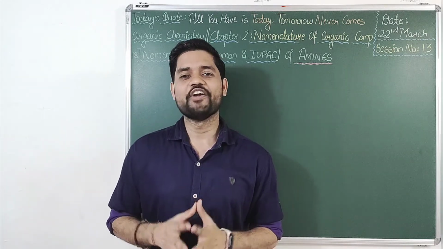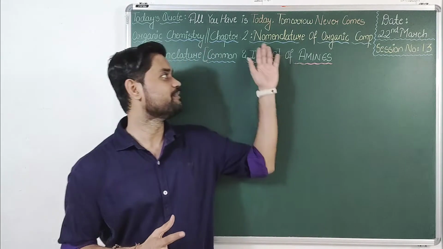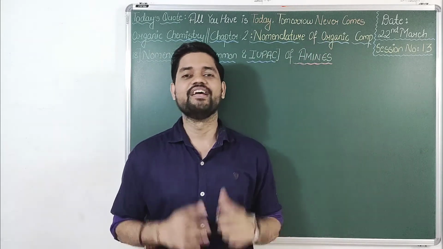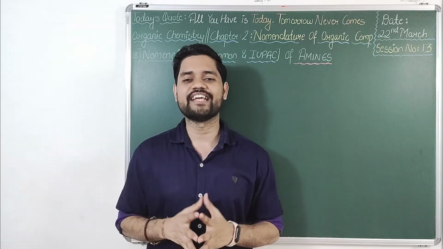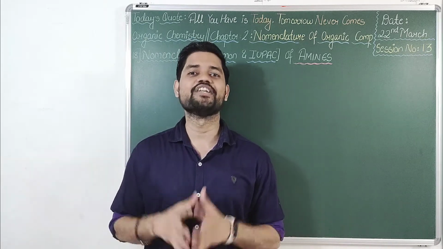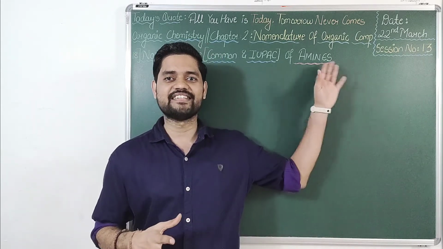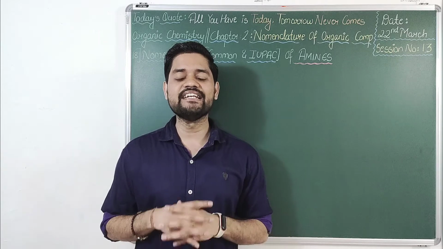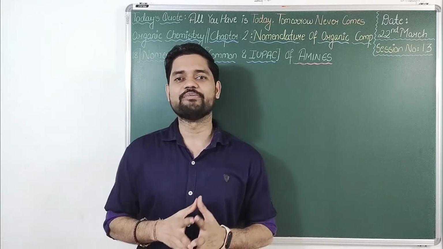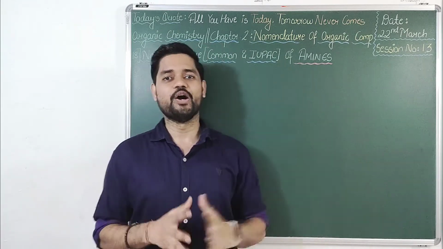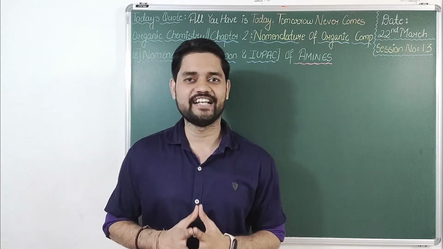Eclavians, as you all know, we have already started the second chapter of organic chemistry, that is nomenclature of organic compounds, and in this chapter we have already covered 12 sessions. So once again I welcome you all to the 13th session of the chapter nomenclature of organic compounds. In this session we'll be discussing in detail how to do nomenclature, that is common plus IUPAC nomenclature of amines. First we'll be understanding what amines are and how they are classified.